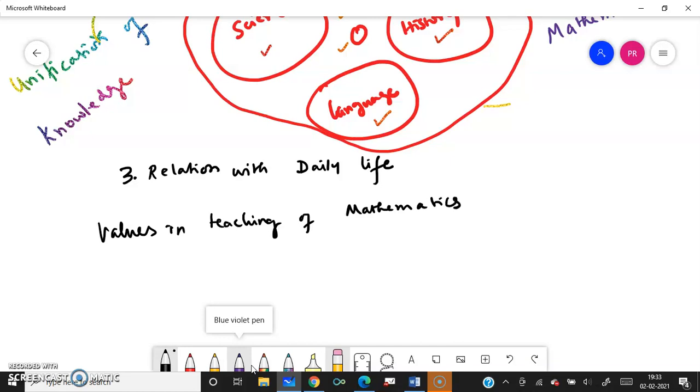They are the utilitarian value, disciplinary value, intellectual value, cultural value, moral value, aesthetic value, social value, and of course international value. So there are different values of teaching mathematics.